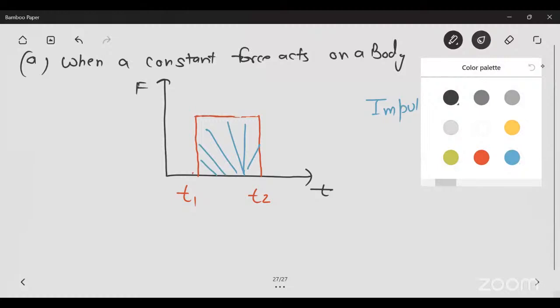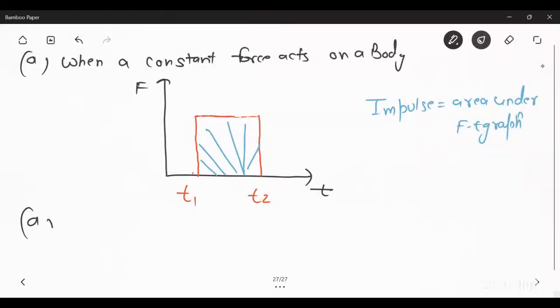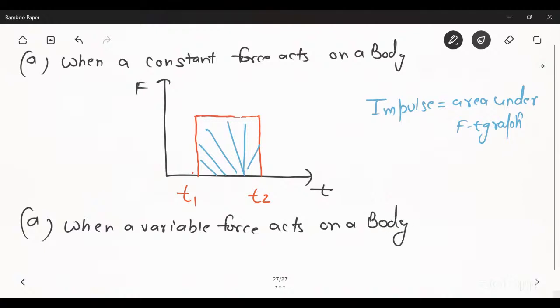Now come to the next case, when a constant force is not given, when a variable force acts on a body. Suppose that was the variable force acting on the body.